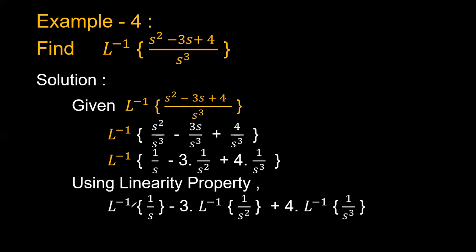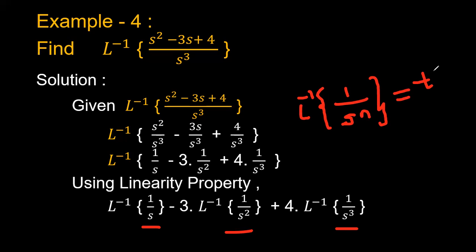Okay. Right. So using the linearity property, you can apply the inverse Laplace transform to each and every function. Laplace inverse of 1 by s, minus 3 into, 3 is a constant, should be kept outside, minus 3 into Laplace inverse of 1 by s square plus 4 into Laplace inverse of 1 by s cube. If you see, all these formulas are related to the basic formula Laplace inverse of 1 by s^n type, that is nothing but t^(n-1) by (n-1) factorial. So we can use this formula in order to simplify these functions.